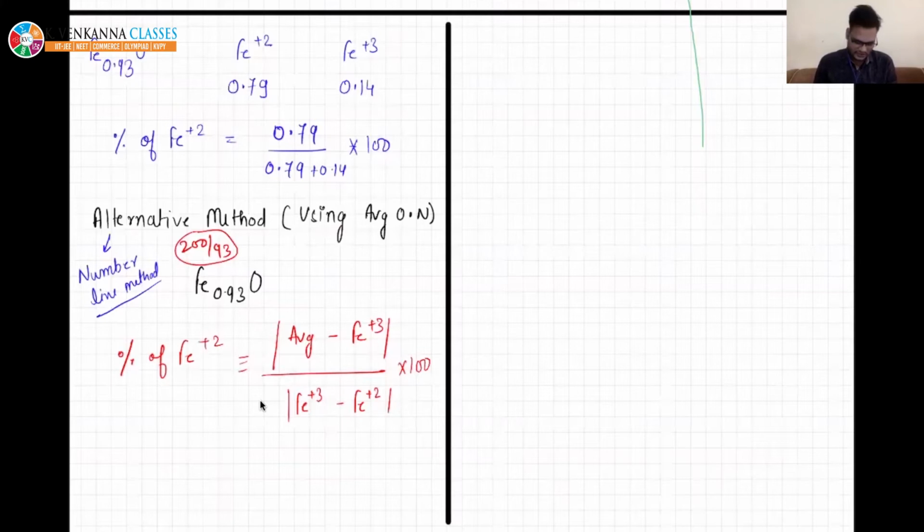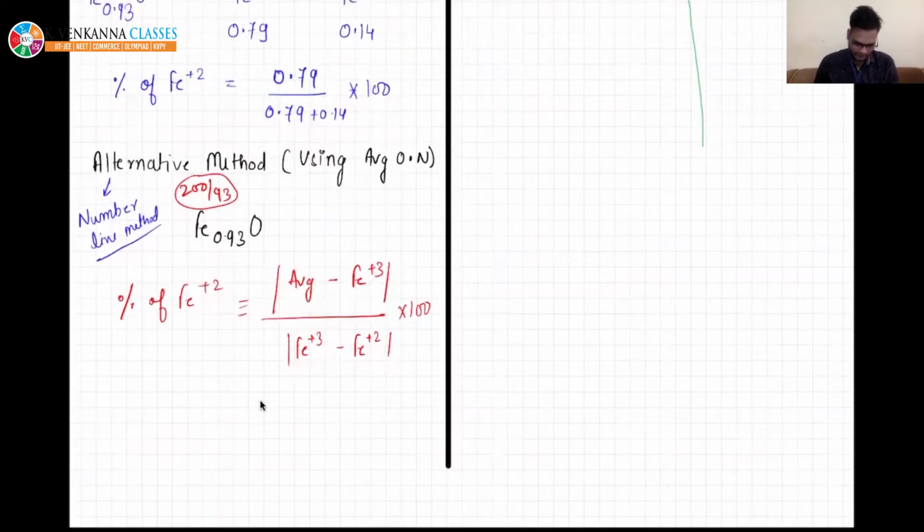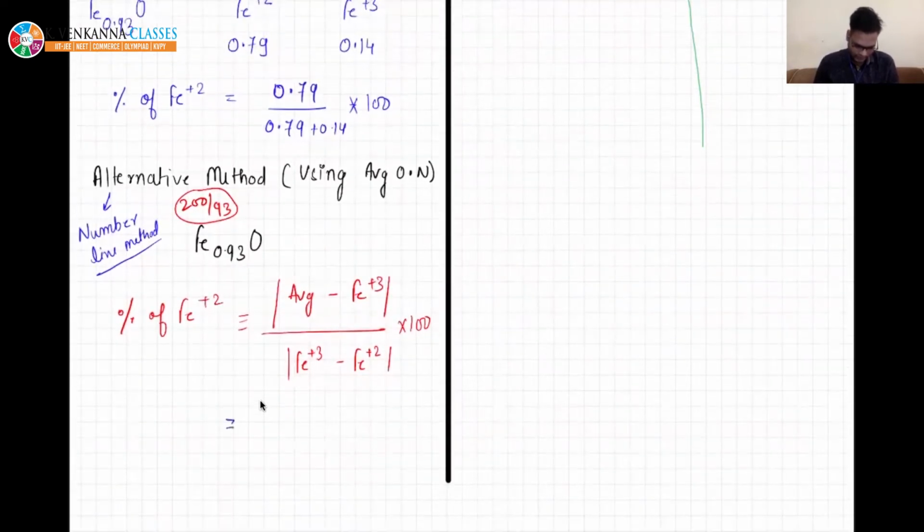Here they expect you to write the oxidation number. Here also oxidation number, right? So let me put the values: the average will be 200 by 93, the oxidation number of the other atom is 3, and the difference is 2 minus 3, into 100. You will get the answer.